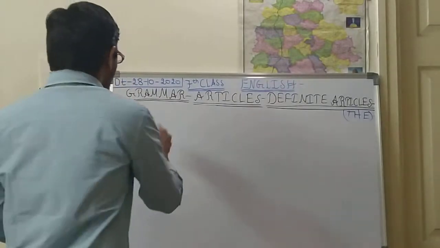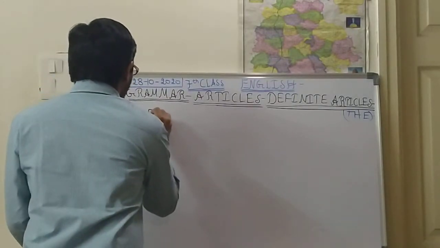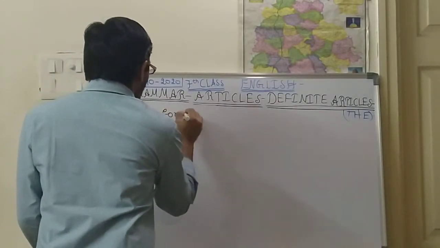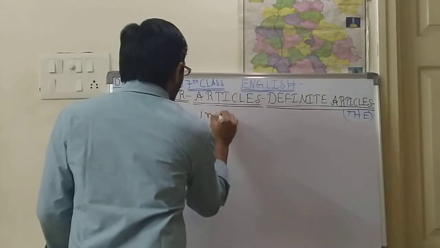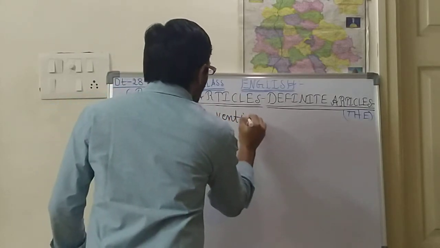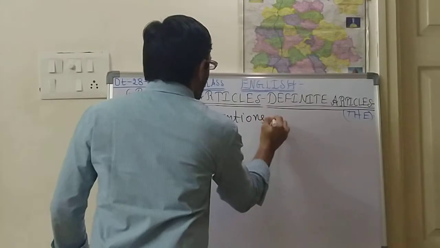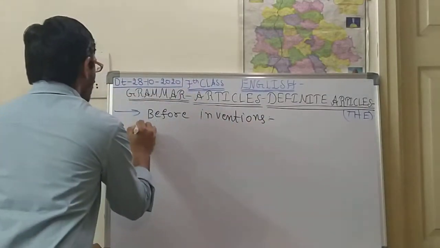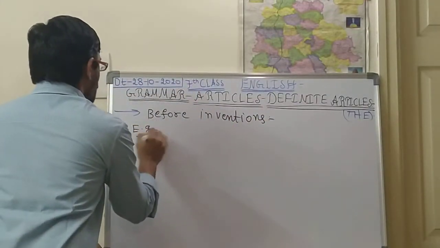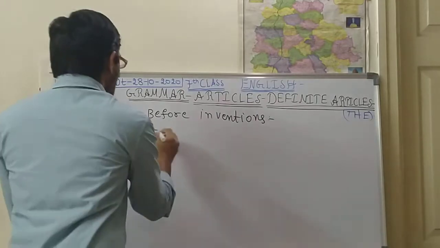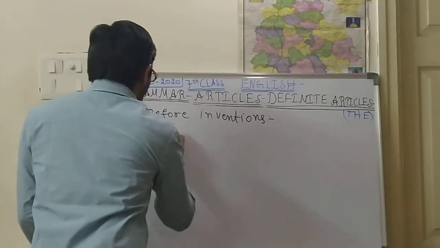Suppose, see children, mark on before inventions. For example, what will we say?